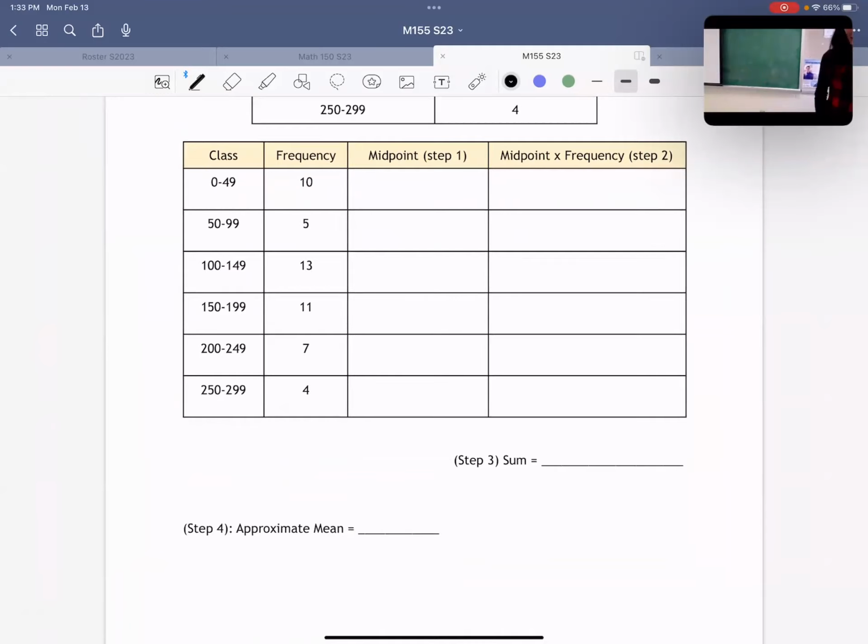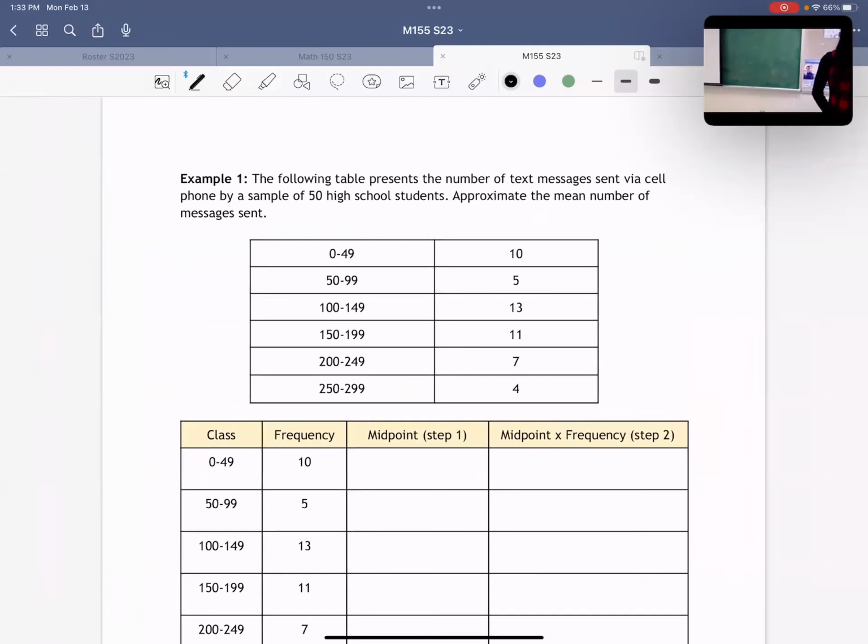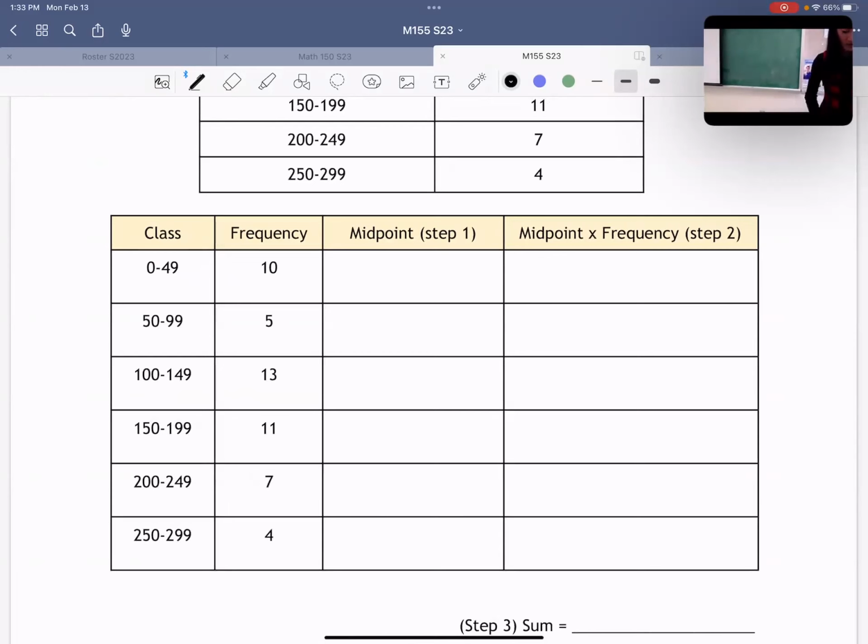Okay. So let's take a look at this example. We have all these numbers of text messages being sent, 0 to 49, 50 to 99, things like that. Let's say I don't know how to find the mean, but I want to approximate the mean. This is how I go about doing this. What I'm going to do is write the chart on the left, and then I'm going to take each step as a column in my chart. Remember, step 1 told me to find the midpoint of each class. So in this next column, I'm just going to find the midpoints.